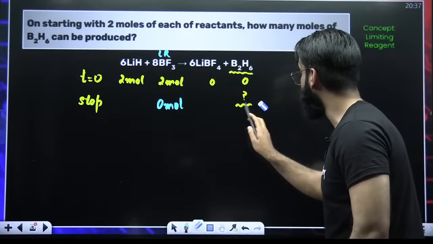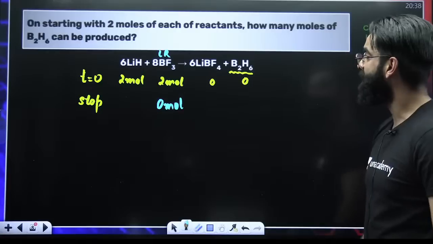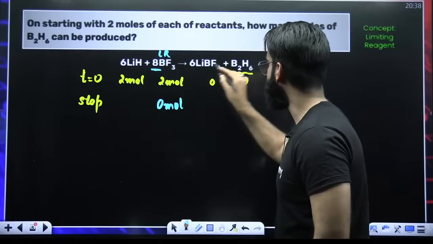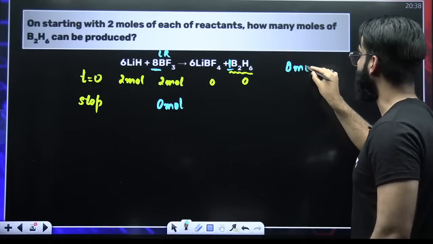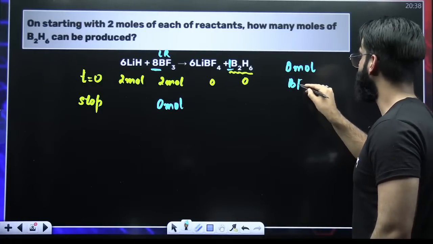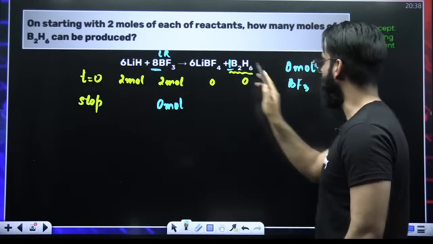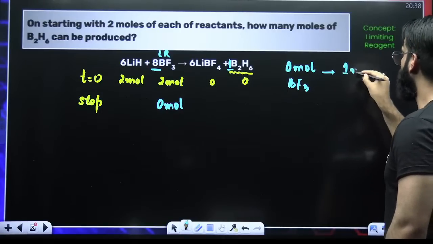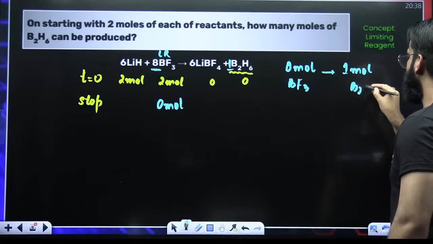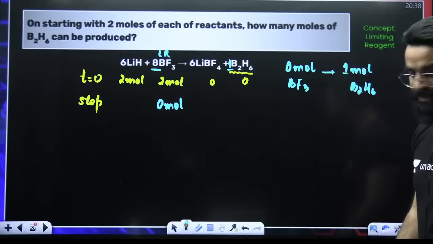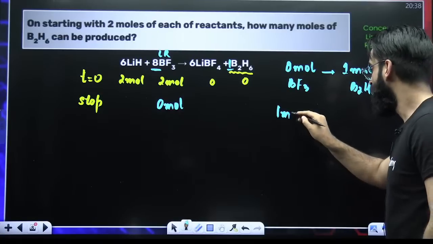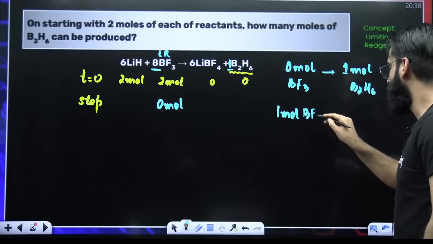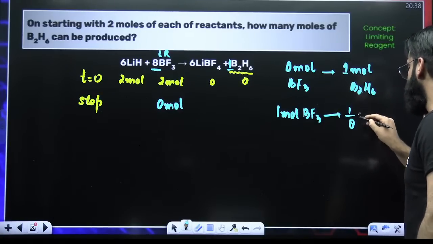Now all the product formation is decided by the limiting reagent. Have a look on the coefficient here, it is 8. Have a look on the coefficient here, it is 1. So can I say, as per stoichiometry, 8 moles of BF3 produces 1 mole of B2H6. If 8 moles of BF3 are producing 1 mole of B2H6, therefore 1 mole of BF3 produces 1 by 8 moles of B2H6.